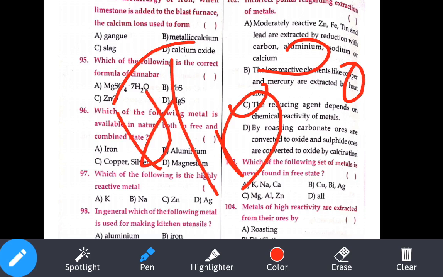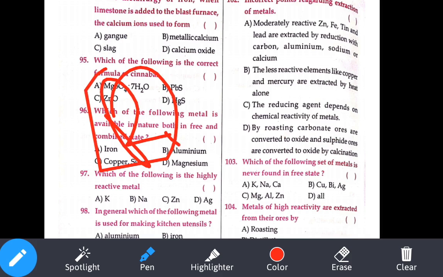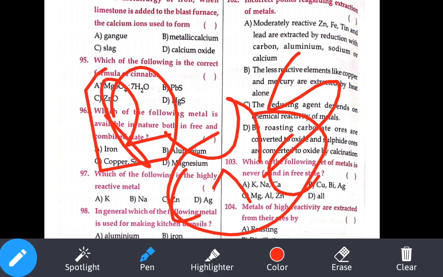That is also correct. Now the fourth one: by roasting, carbonate ores are converted into oxide and by calcination, sulfide ores are converted. That is completely wrong. In set 2 I told you roasting is used for sulfide ores and calcination is used for carbonate ores. I told you to remember that, but here they have given the reverse, so D is our wrong option, so D is our answer.